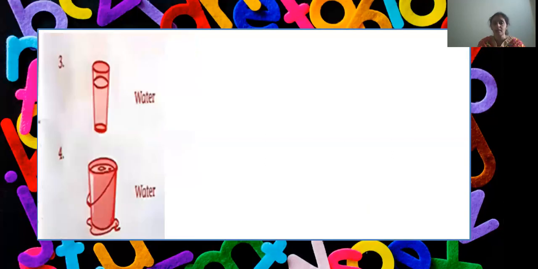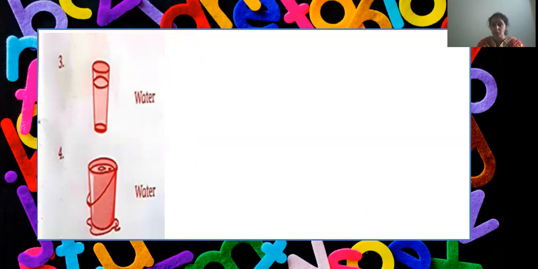The third one, there is water in a glass. It's half filled. Okay. The next picture, the fourth one, there is water in a bucket and it is fully filled. So now again, we have to frame a question here and write an answer to that. For the third one, water in a glass, what will the question be?